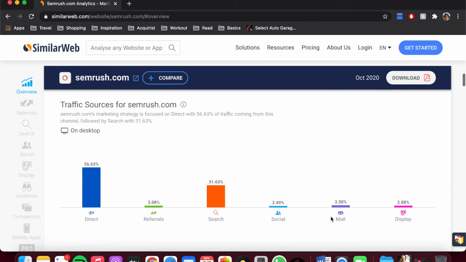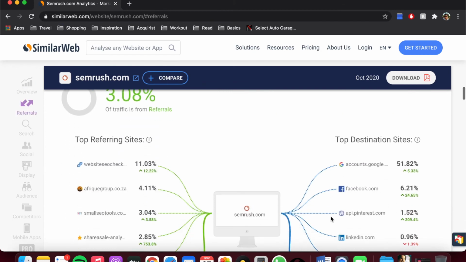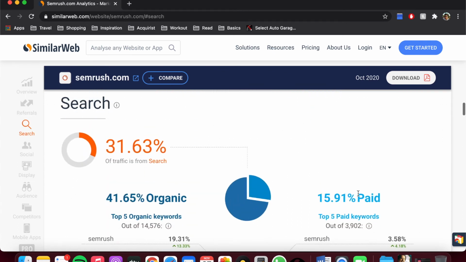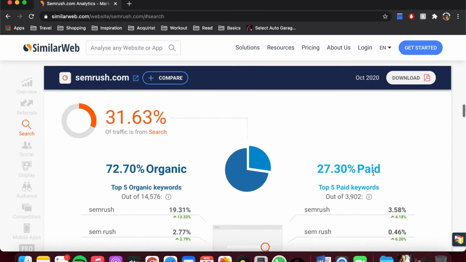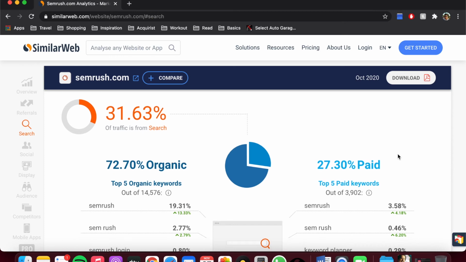Looking at the traffic source analysis for SEMrush.com, I can see that direct contributes around 57%, and then again search contributes around 32% of the traffic, which forms the bulk of the traffic coming to the website. I'm going to skip the referral section and come to search. You can see in the case of SEMrush, there's a lot more concentration of paid search traffic as compared to what we saw in Flipkart. So it tells you that SEMrush relies a lot more on paid search traffic as a traffic source.